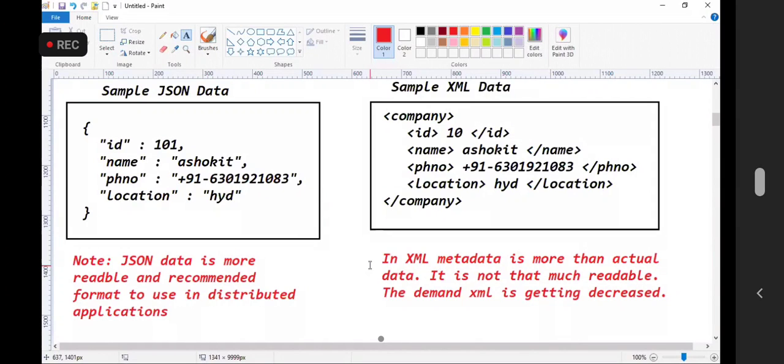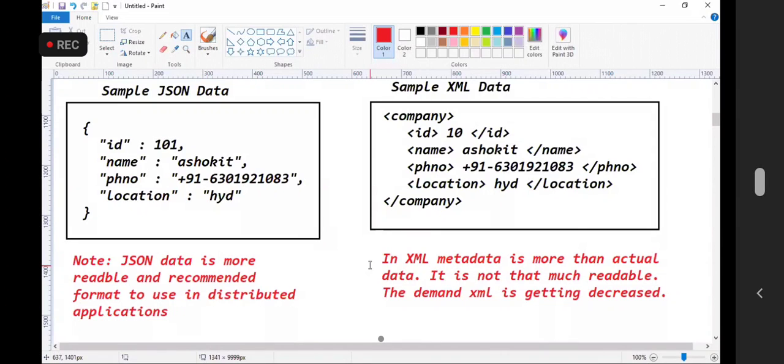But nowadays people are not using that. People are using YML files for configurations. They are not using XML.